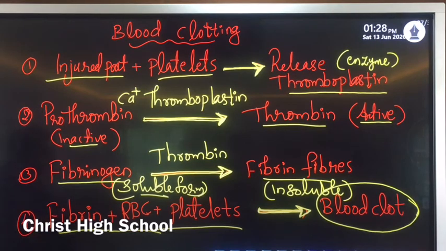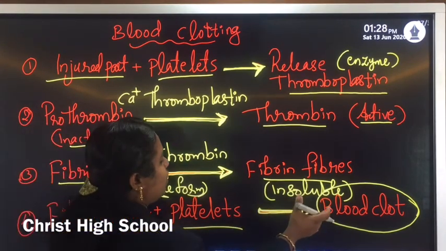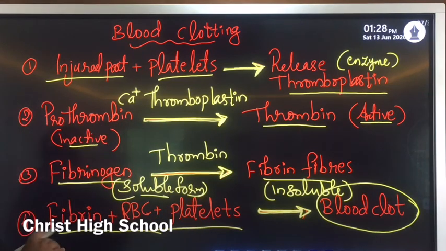So in the fourth step, the insoluble fibrin fibers, along with the RBCs and platelets, accumulate at the site of injury and form a meshwork, a blood clot, which prevents further bleeding from that injured part.